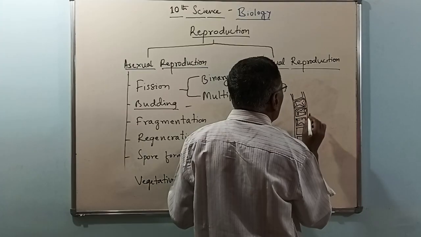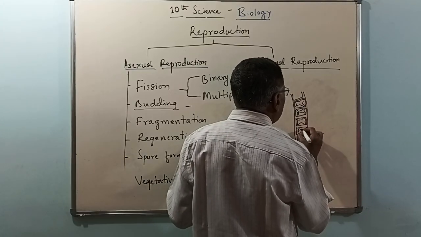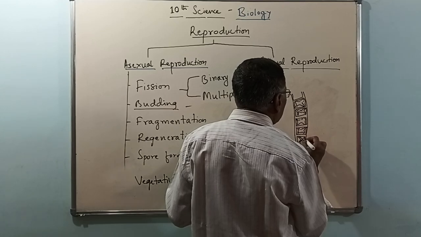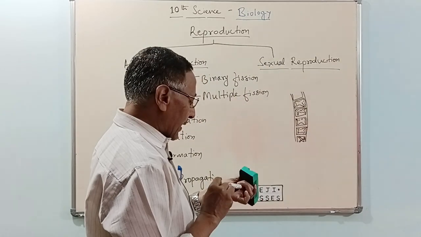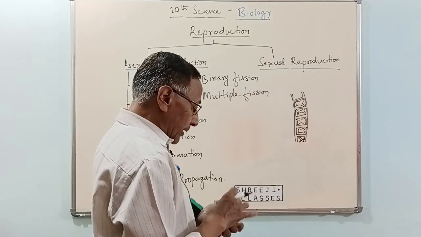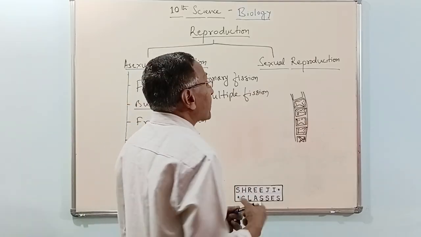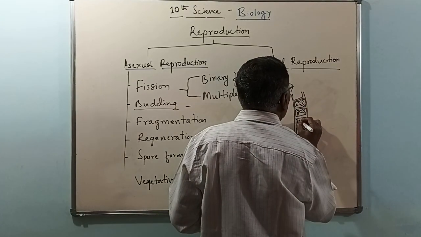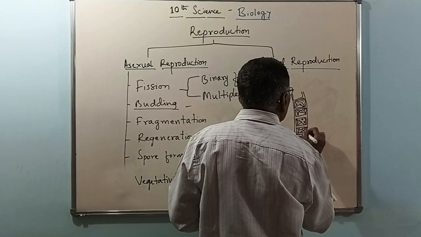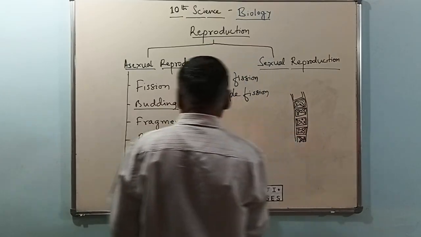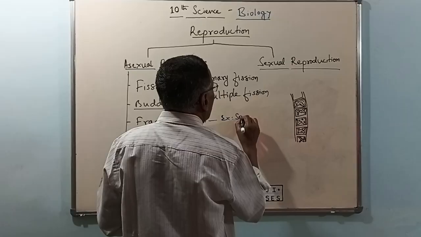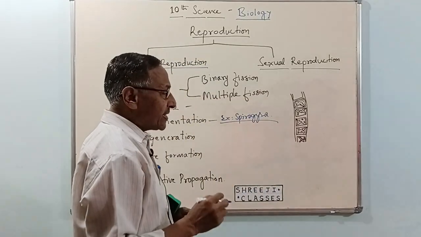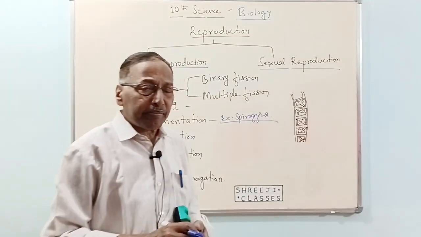These multicellular algae, like Spirogyra, break into a number of pieces. Example, Spirogyra, Ulothrix, etc. These filamentous algae are like long ribbons.